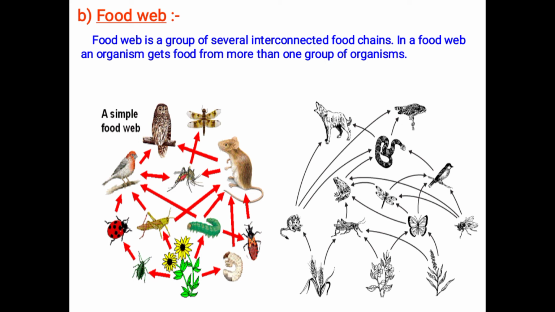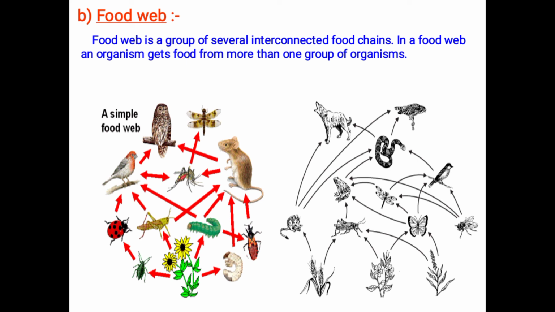This insect is eaten by this bug. Bug is eaten by bird. This plant is eaten by grasshopper. Grasshopper will be eaten by bird. This larva, same bird. So like this, the bird in the secondary or tertiary consumer will have many options.